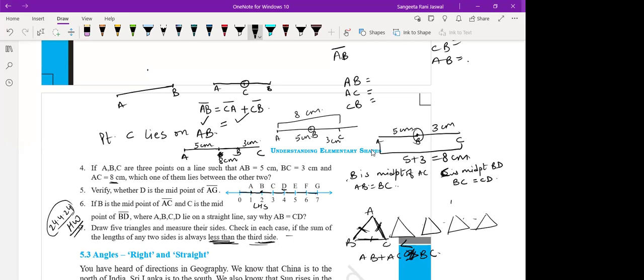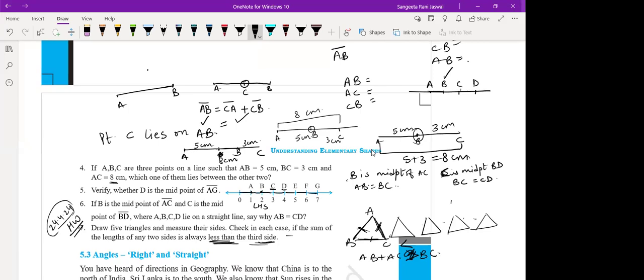Look here in the figure. If C is the midpoint of BD, can I say that BC is equal to CD? See the figure. A is here, B is here, C is here, D is here. It's saying that B is the midpoint of A and C. Midpoint means it divides the line into 2 equal parts, no?